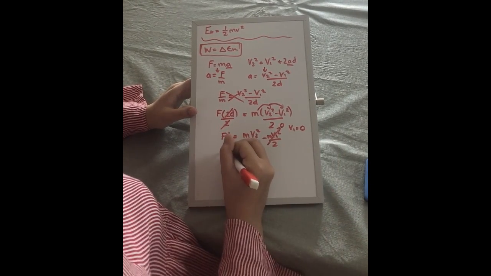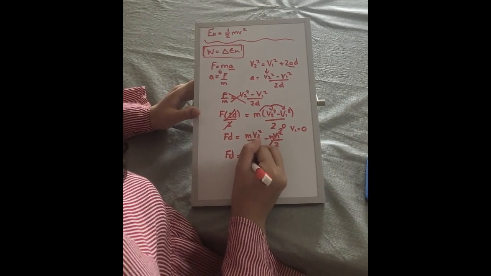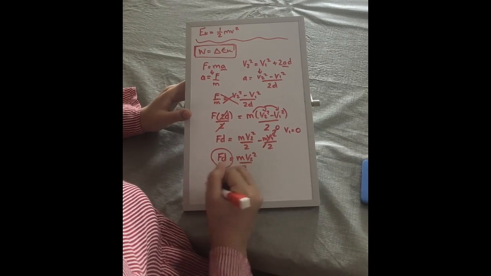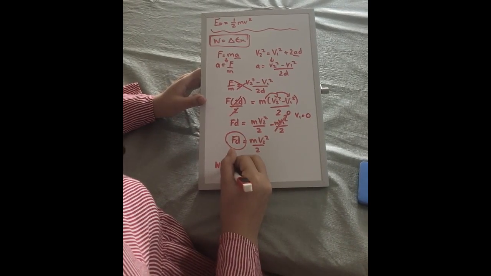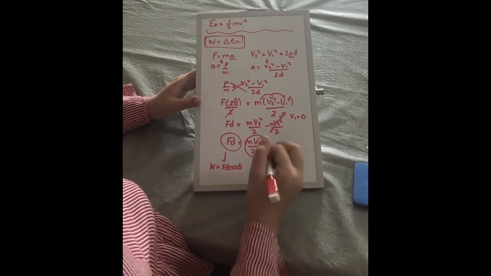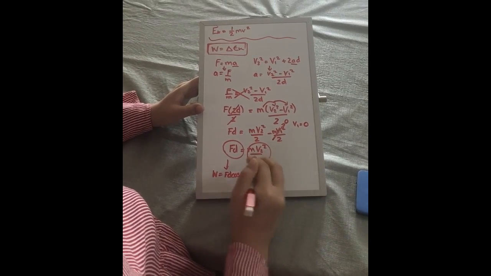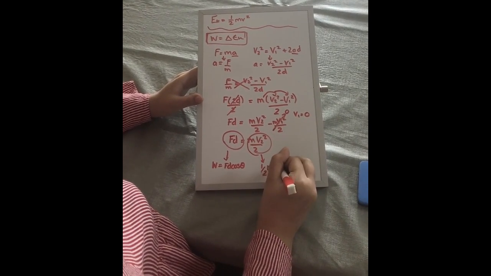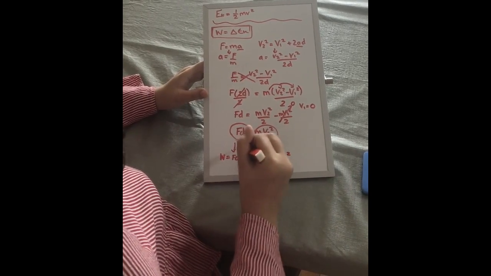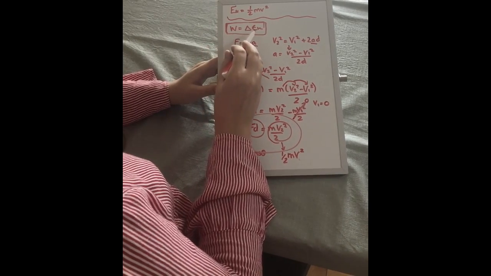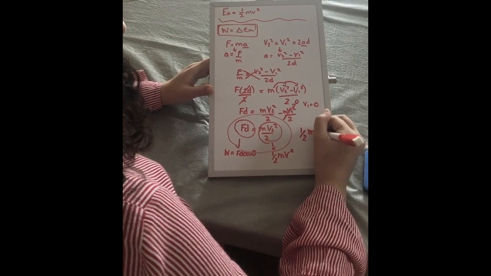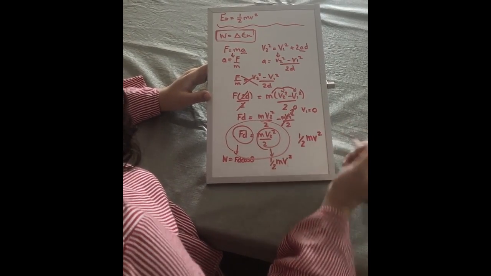cancels out, and then all we have left is Fd equals mv2 squared over 2, which is nothing but work, which is also Fd cos theta. And then this side of the equation is nothing but 1/2 mv squared, when the 2 makes a 1/2. So what we did here is nothing but work equals change in EK. Our kinetic energy formula is EK equals 1/2 mv squared.